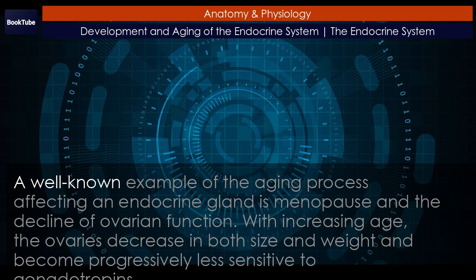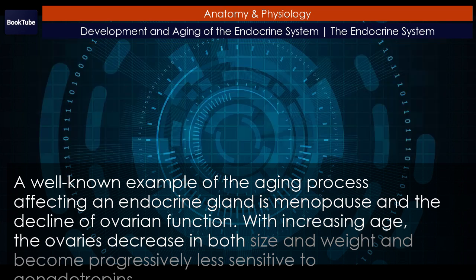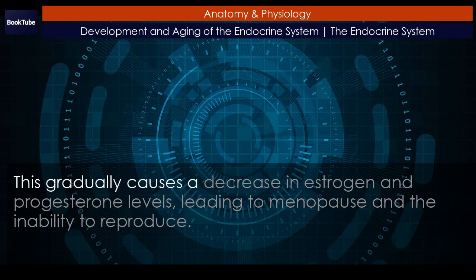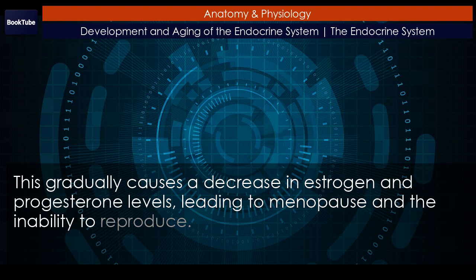A well-known example of the aging process affecting an endocrine gland is menopause and the decline of ovarian function. With increasing age, the ovaries decrease in both size and weight and become progressively less sensitive to gonadotropins. This gradually causes a decrease in estrogen and progesterone levels, leading to menopause and the inability to reproduce.